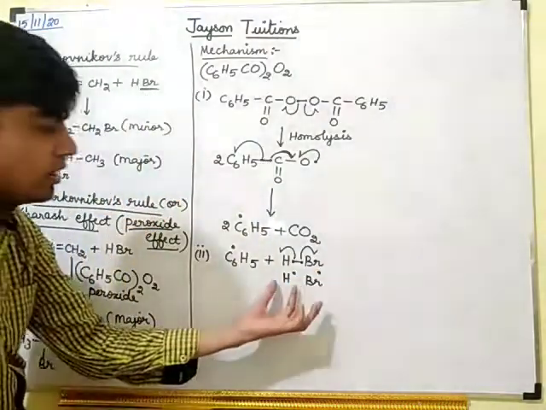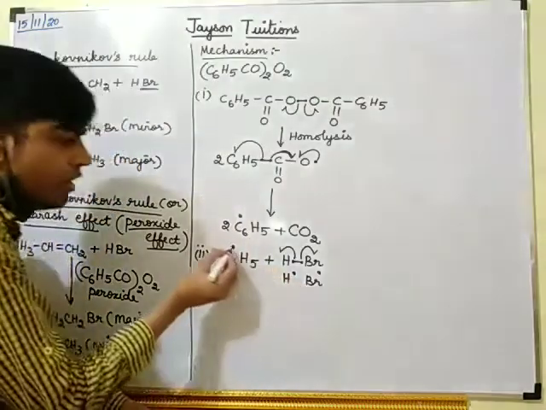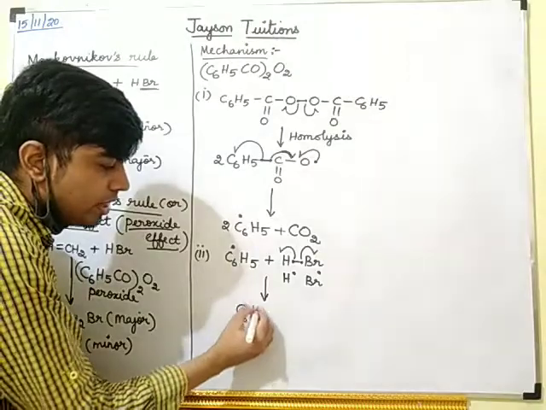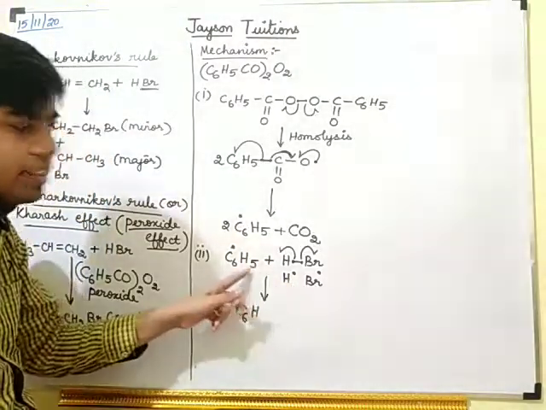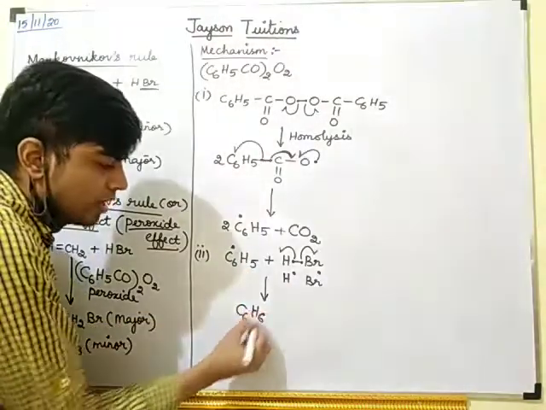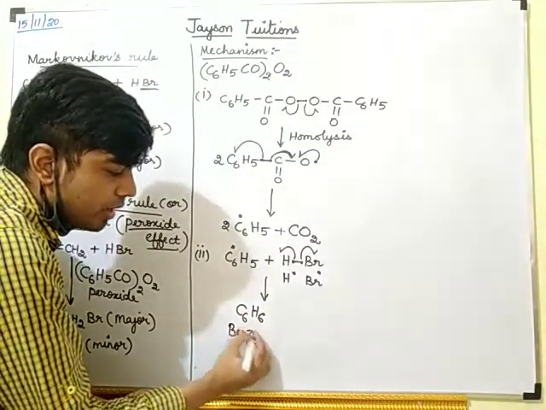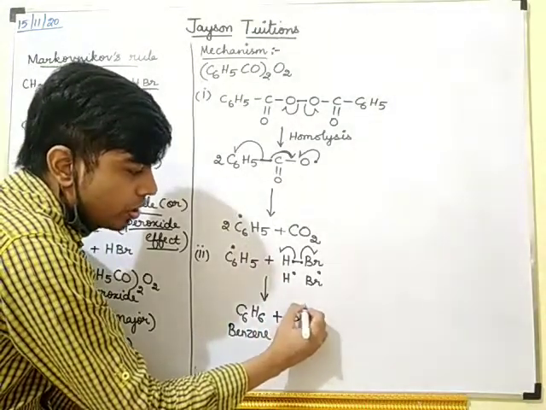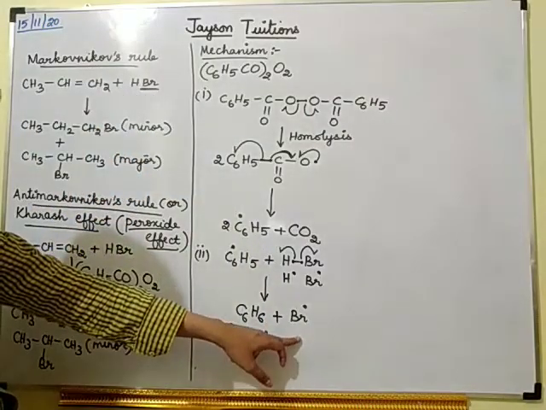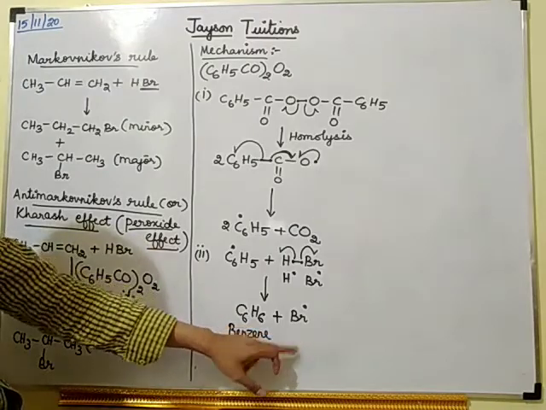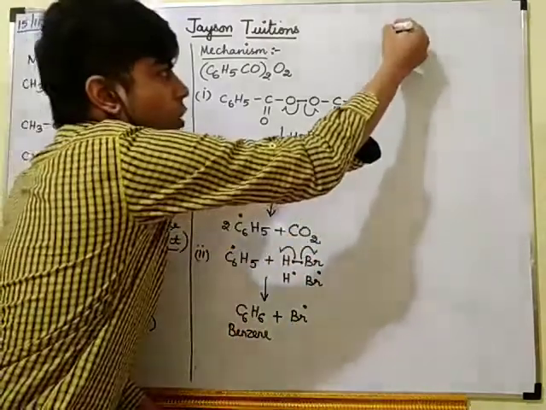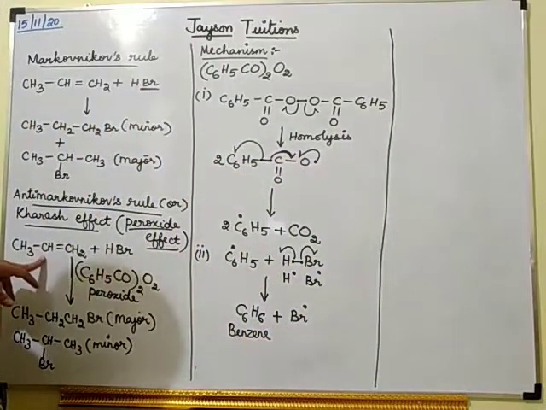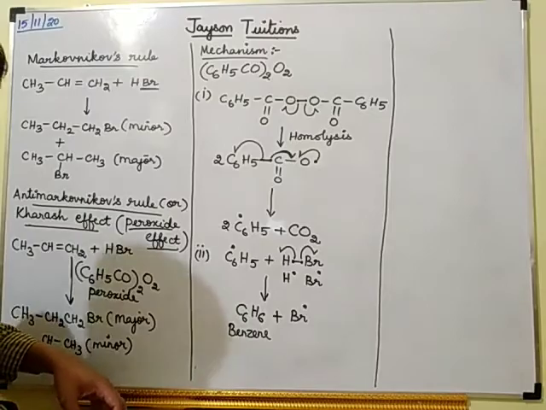This H dot will combine with this C6H5 dot and it will form C6H6, which is nothing but benzene, plus Br dot. So you will get bromine dot. Now how this bromine dot is going to react with the reactant, that we are going to see.